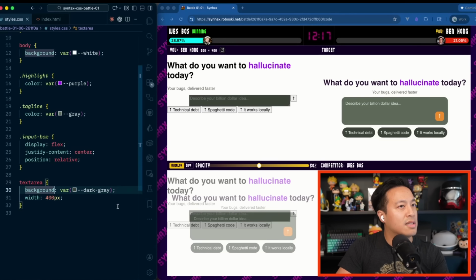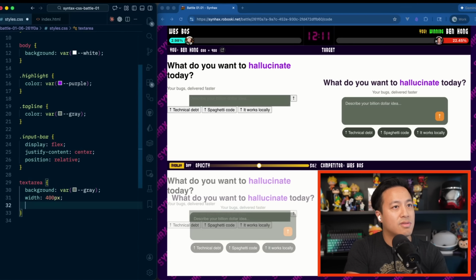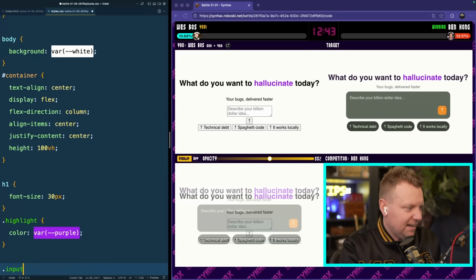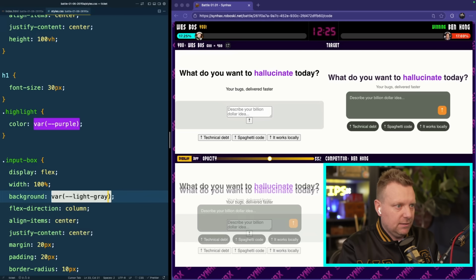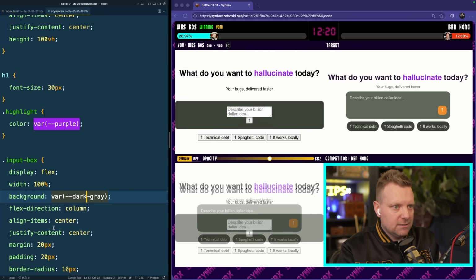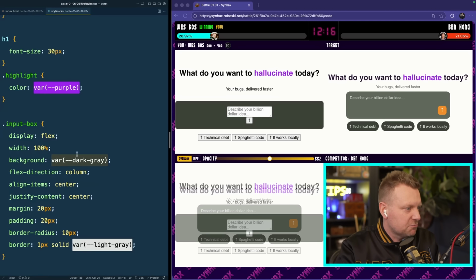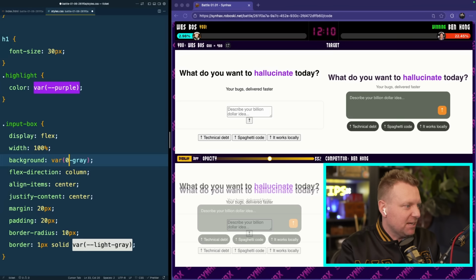The dark gray actually looks wrong, so I'm going to go back to the regular gray. That looks better. But again, the text seems interesting, so let's adjust the height here. Whoa, went too far. Oh, I'm stressing out. Background, light gray. No, dark gray. It's not it either. How many grays are there? Dark gray, light gray, just regular gray? Oh my gosh, Ben is kicking my butt.